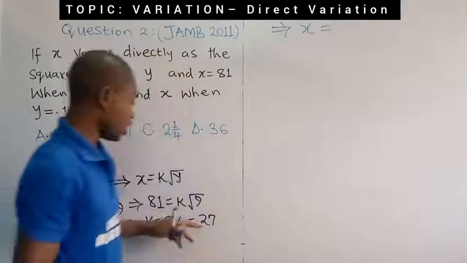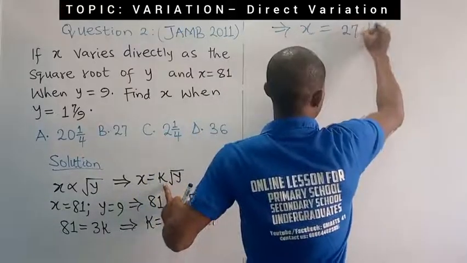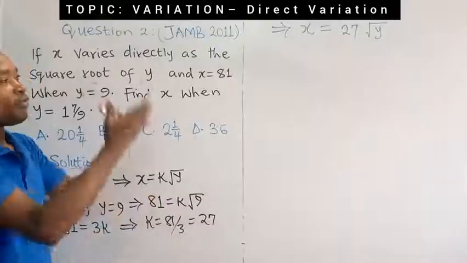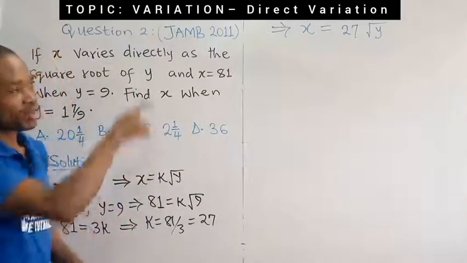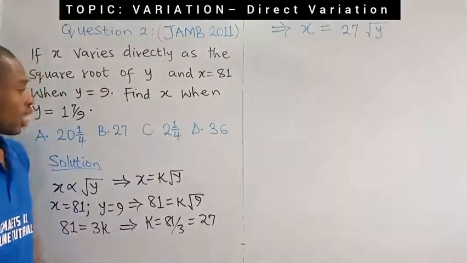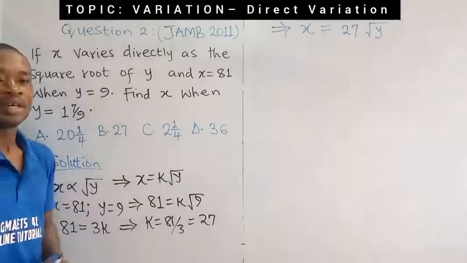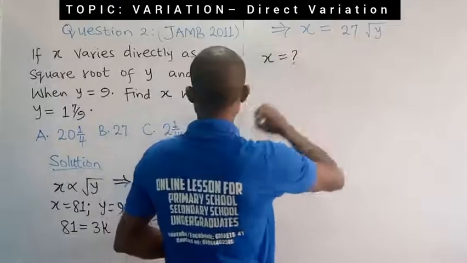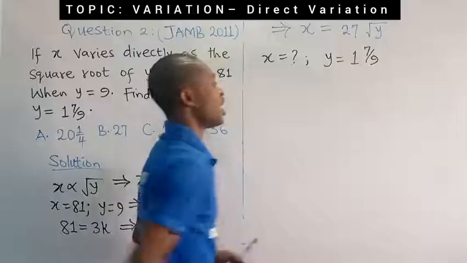So the relationship connecting the two variables x and y is going to be x equal to, our k is 27, so in place of k we're going to fix 27, and then I shall multiply it by square root of y. Is that okay? And so for the next part of the question, where we are actually required to find x, we shall use that relationship, that formula, that equation connecting x and y. We are asked to find x when y is equal to one whole number 7 over 9. So I'm going to write, when x is unknown, the value of y is one whole number 7 over 9.